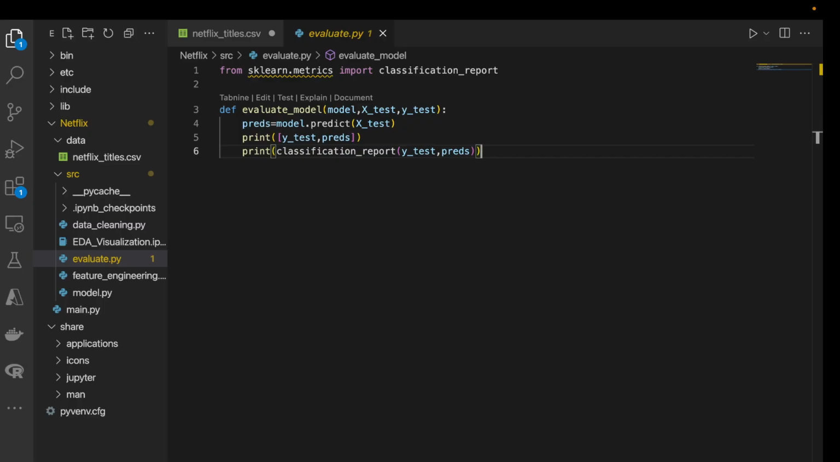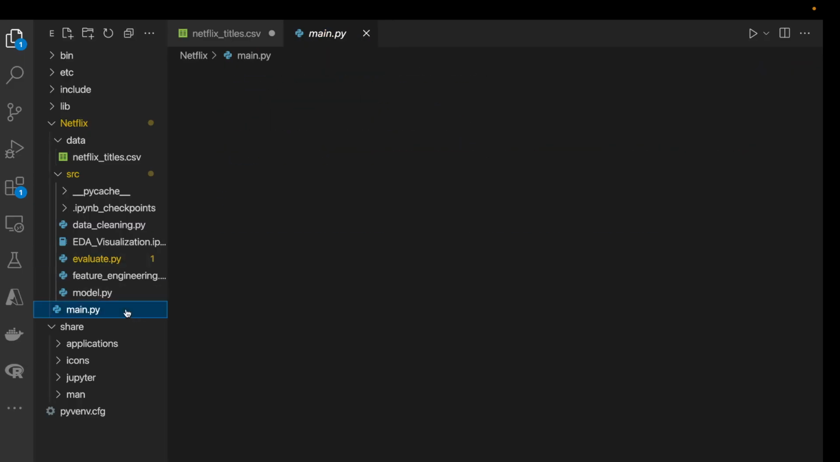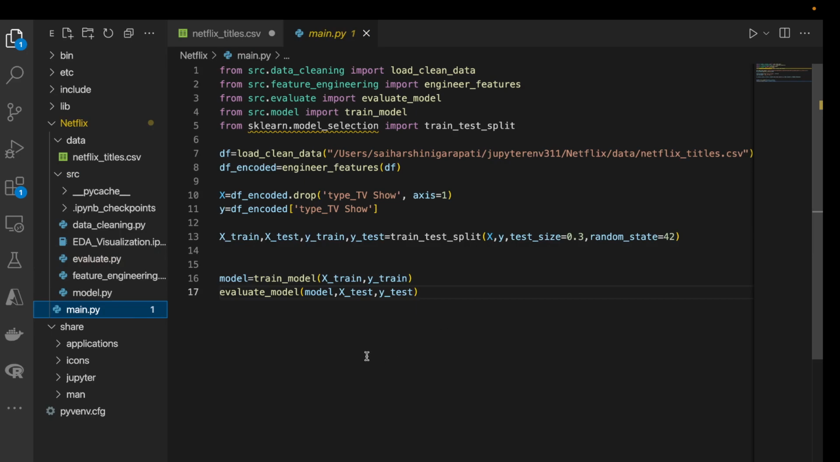Now let's jump in, finally putting everything together in a main.py file. This is our pipeline, which is clean, structured, and ready to plug into an API, dashboard, or even a cloud deployment. So we will be importing all the packages or the files that we have created in the source folder, source.data cleaning, and importing the functions that we have defined in that file, along with feature engineering and model evaluating, training the model, and we will be performing train and test split over here.